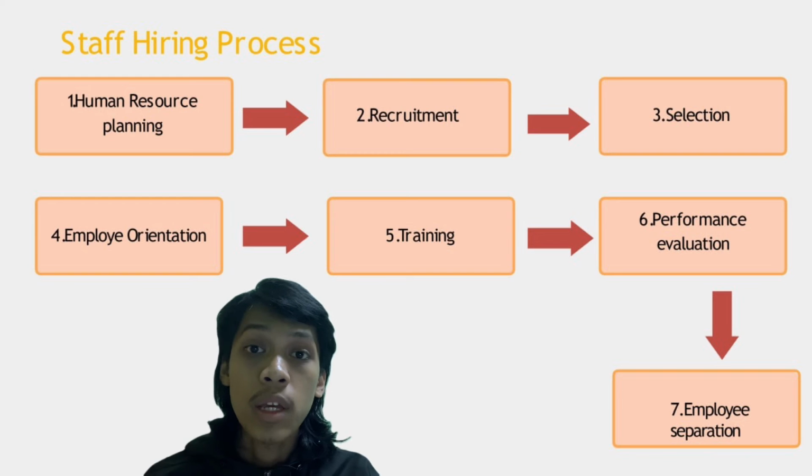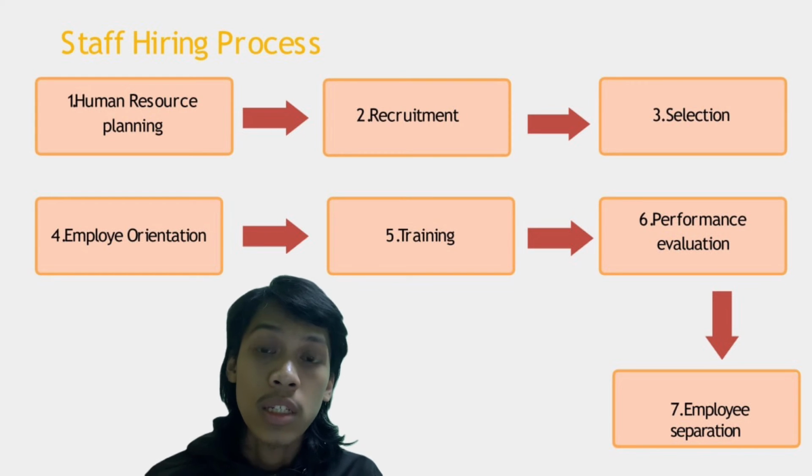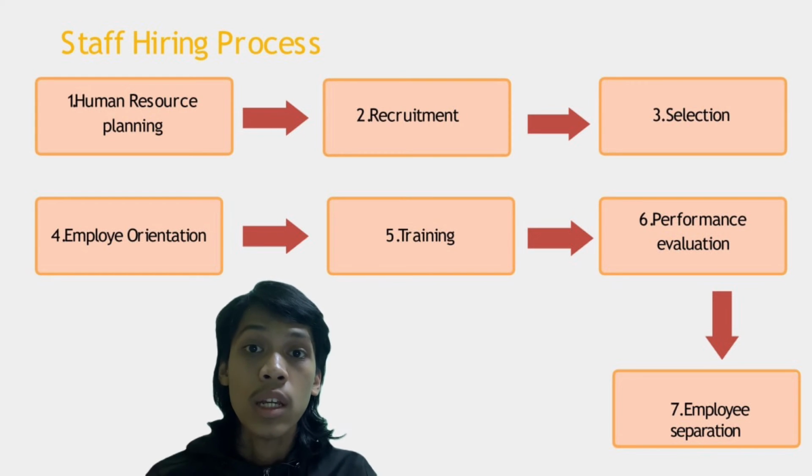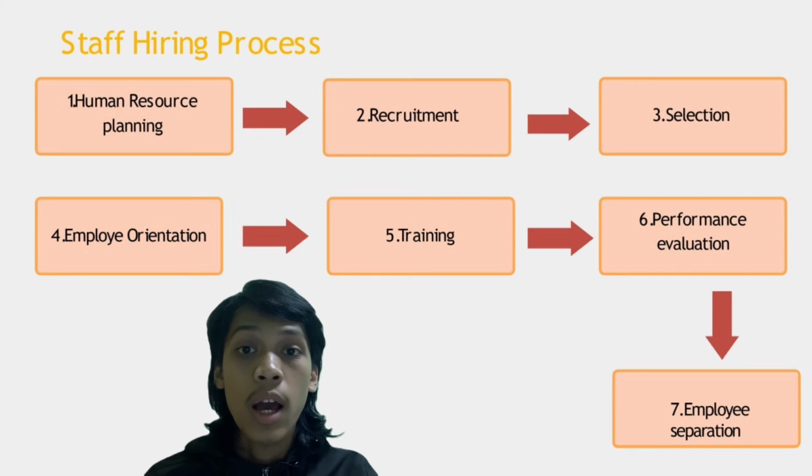The third step is selection. Selection is a process of selecting the best or most qualified candidate from a group of applicants to fill a vacancy in an organization. There are 5 steps in the selection process and 6 types of tests in the selection process.